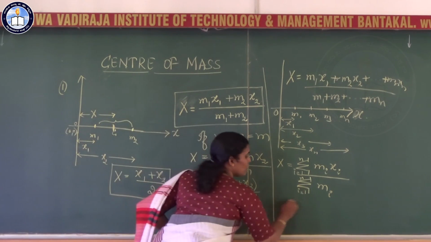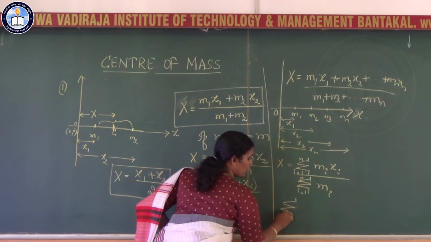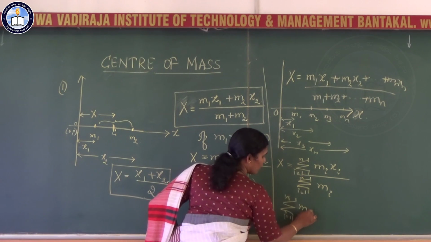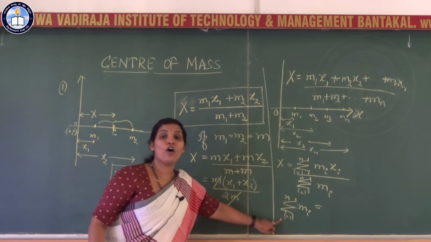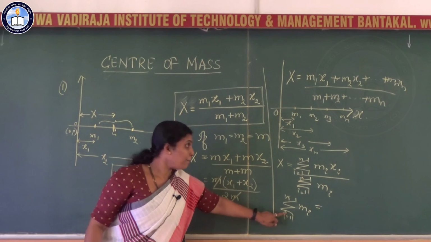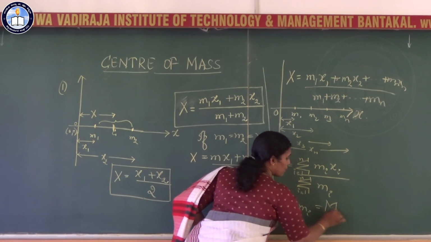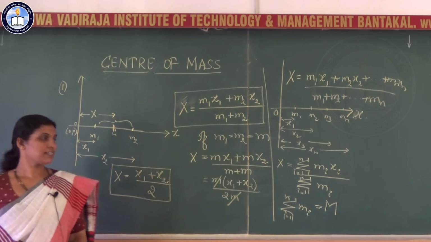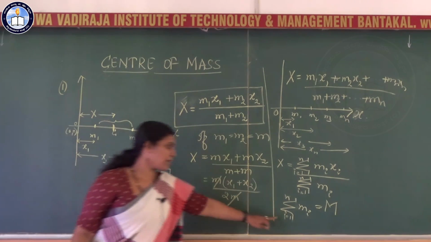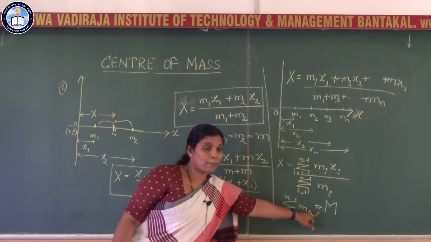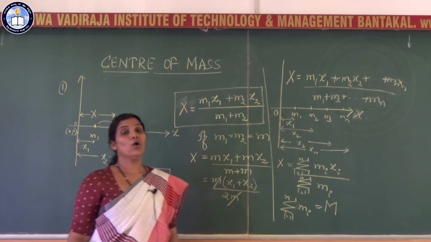What is summation i equal to 1 to n mi? This is the mass of all the particles present here. Mass of all the particles present in the system. I write it as some capital M. That represents summation from i equal to 1 to n mi equal to M. It represents the mass of the whole system.